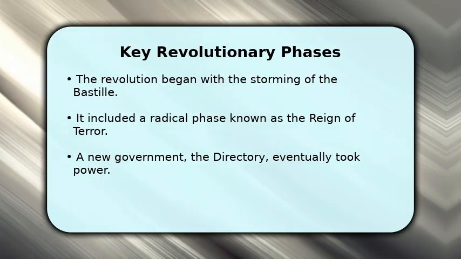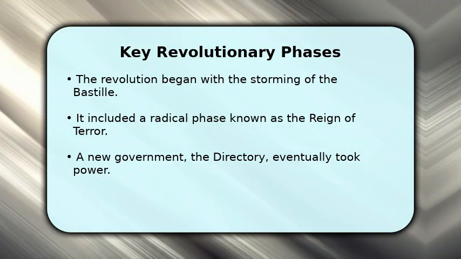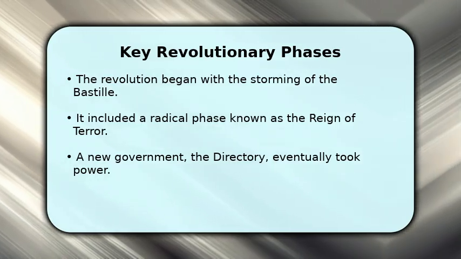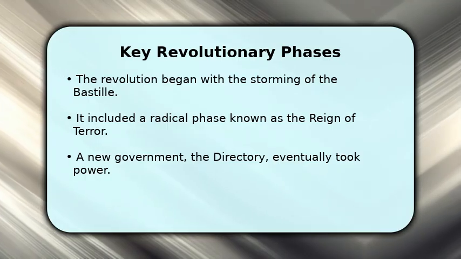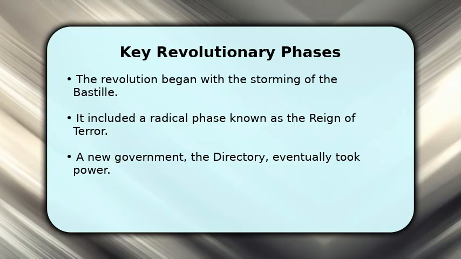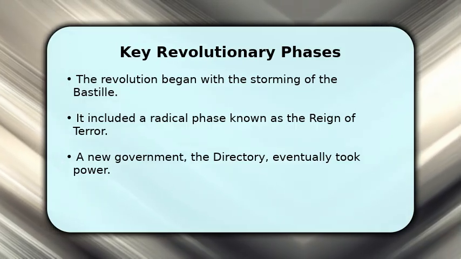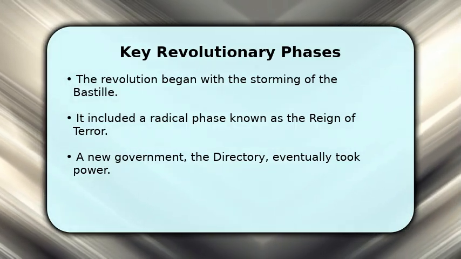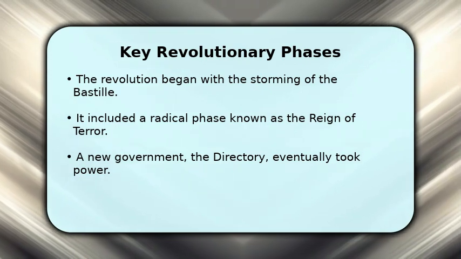It began with the storming of the Bastille, a symbolic act of defiance against royal authority. This was followed by the establishment of a republic and a period of intense political purges, known as the Reign of Terror. Eventually, a more moderate government, the Directory, emerged, attempting to stabilize the nation after years of turmoil.